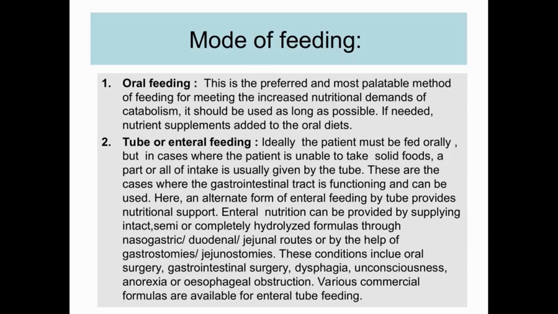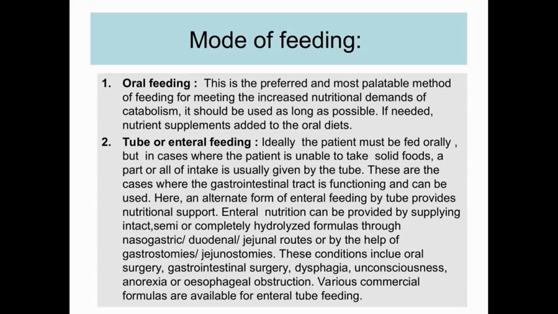So number 2, we have tube or enteral feeding. Ideally, the patient must be fed orally, but in case the patient is unable to take solid food, a part or all of the intake is usually given by the tube. These are the cases where the gastrointestinal tract is functioning and can be used. Here, an alternate form of enteral feeding by tube provides the nutritional support. Enteral nutrition can be provided by supplying intact, semi or completely hydrolyzed formulas through nasogastric, duodenal, jejunal routes, or by the help of gastrostomies or jejunostomies.